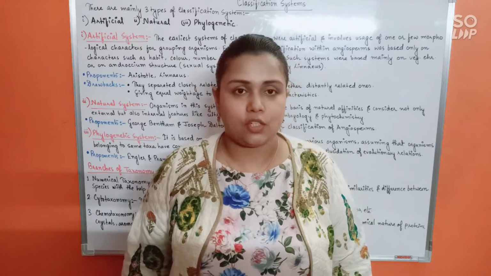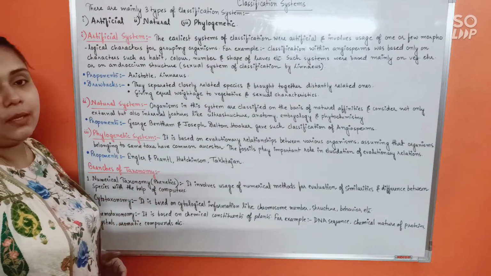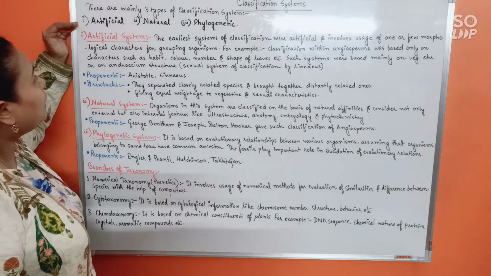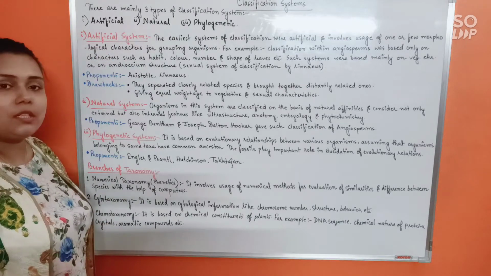System of classification. So basically, there are three main types of classification that we're going to discuss. First is artificial, then natural, then phylogenetic. Okay, starting with the artificial system.